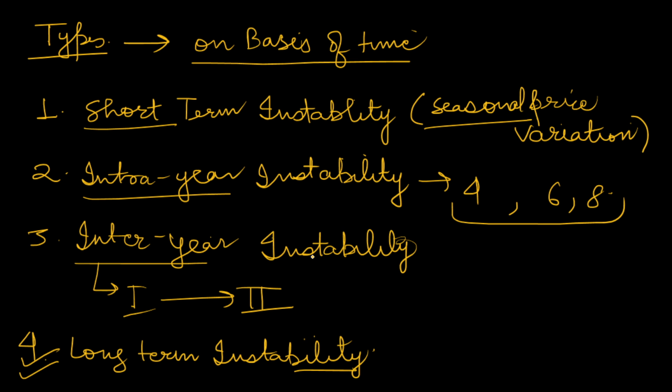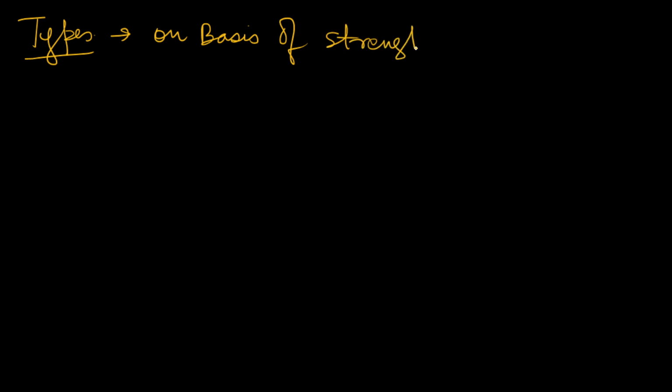Now we will see the types on the basis of frequency, or you can say on the basis of strength. The instability could be of lesser strength or of higher percent. The instability could be of 2% of price also, or it could be of 20% of price also. That is what type of intensity or strength the price instability has. So the first one is inflation.